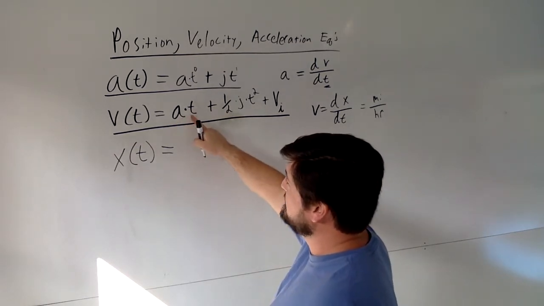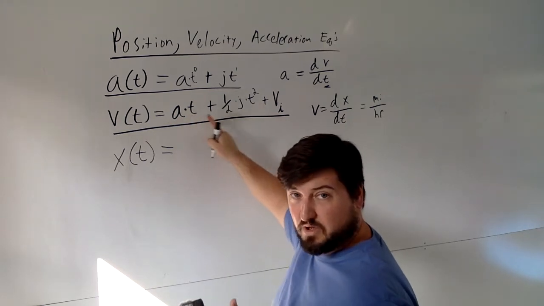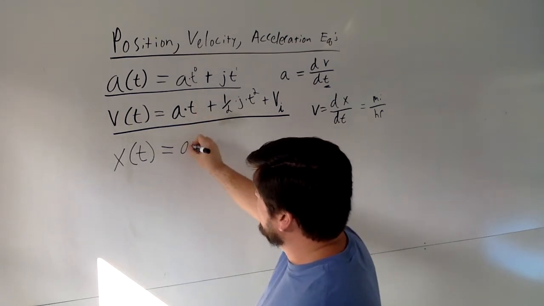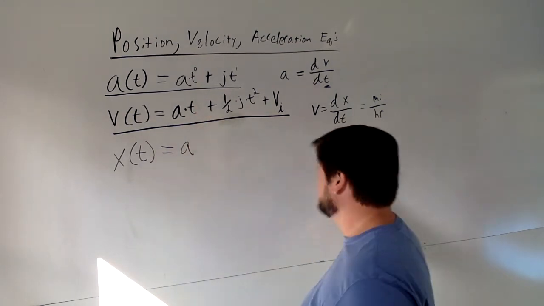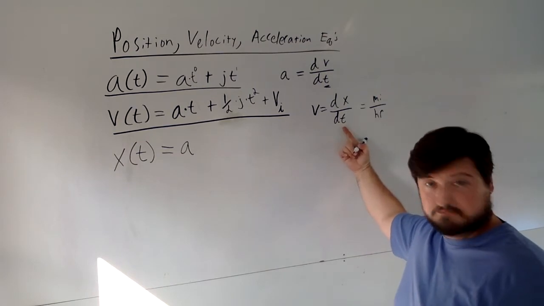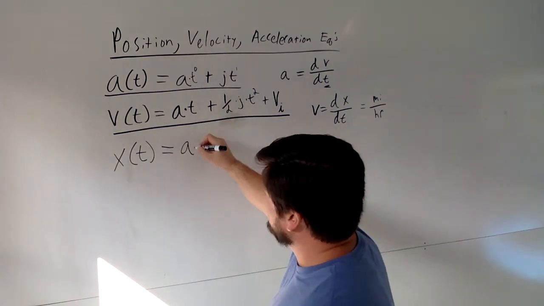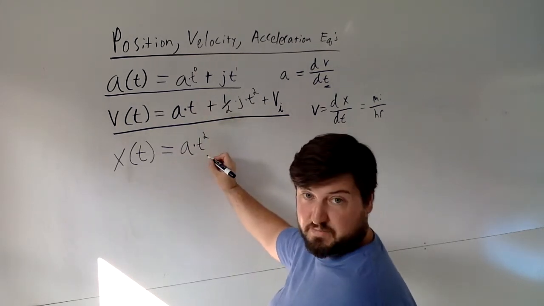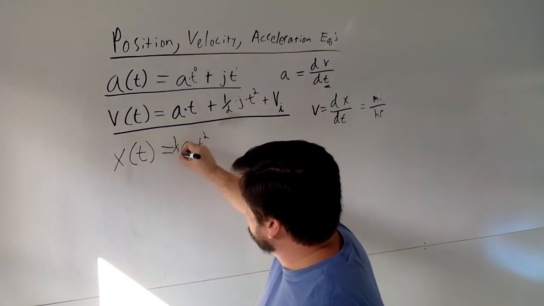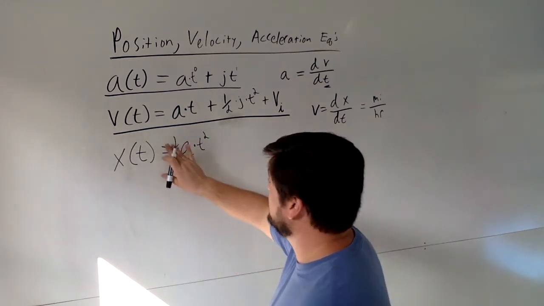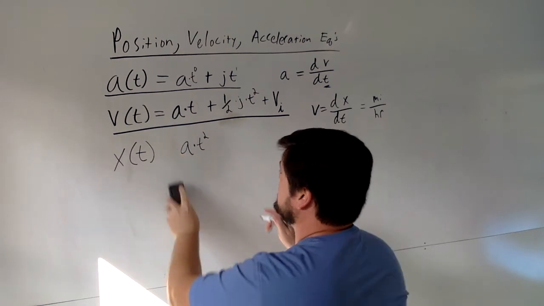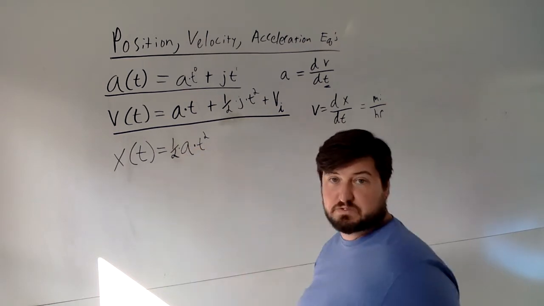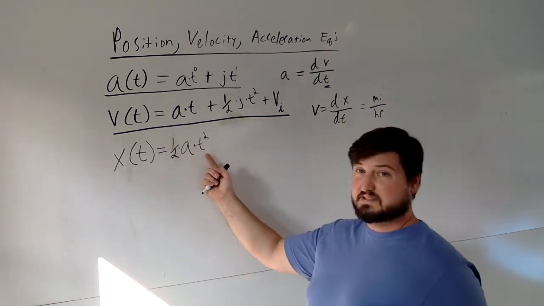Okay, so we have A times T here. We have to take the integral of all these things because they're all added up, aren't they? Okay, so this is T to the first. So again, A comes on through because it's a constant with respect to time, right? We're not changing A here. We're changing T here. So A comes on through again. T gets raised by a power, and then the whole thing gets divided by 2, which I'm going to put in front as a 1/2. Okay, 1/2 AT squared. And I could write that better, so I will, so you guys can see it clearly. Okay, 1/2 times A times T squared. And remember on this, only the T is squared.